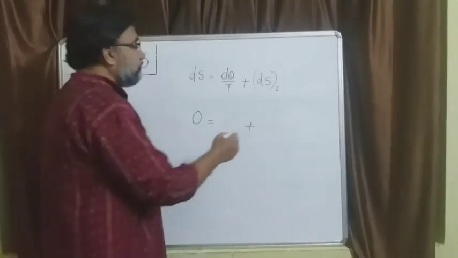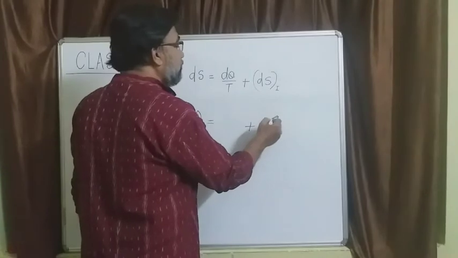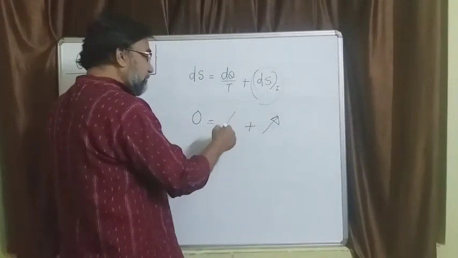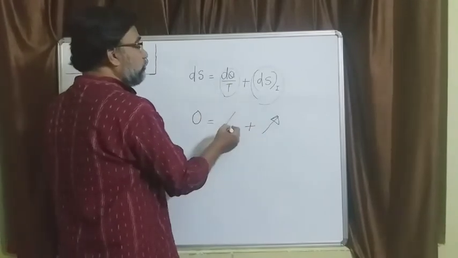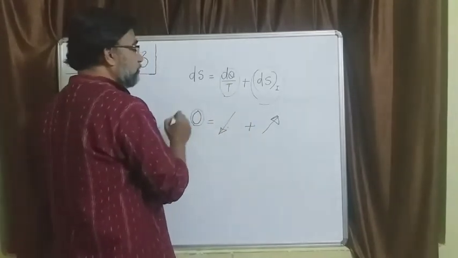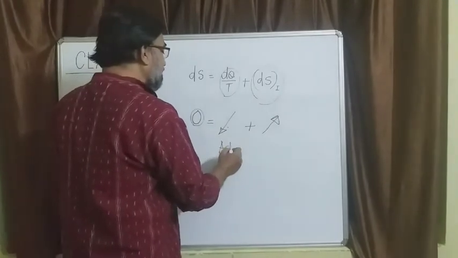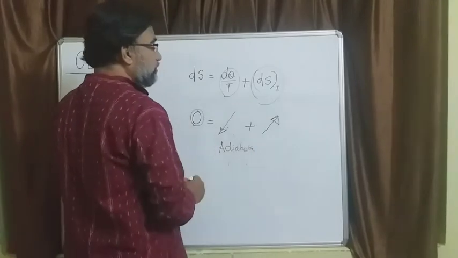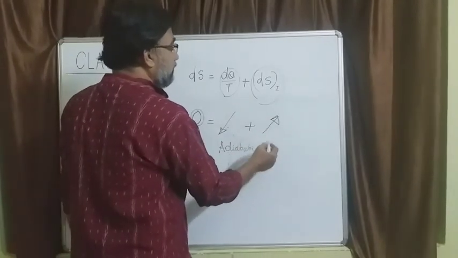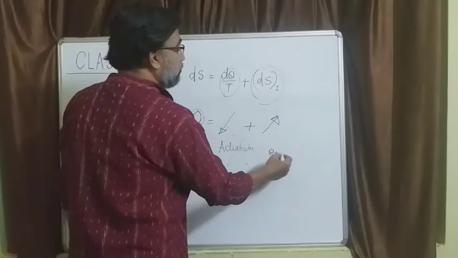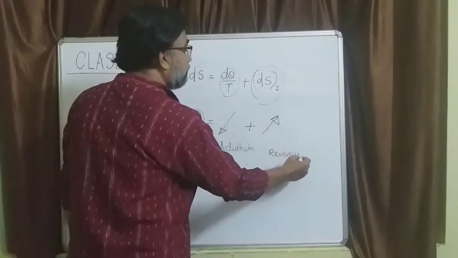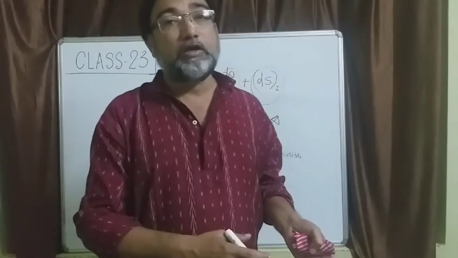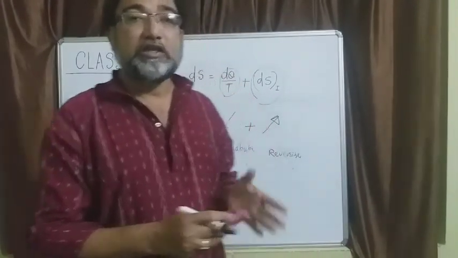So suppose there is some increase in entropy due to this, and there is some decrease in entropy by the same amount due to this, then also this plus this will be equal to 0. So in this case it is not adiabatic because there is some heat transfer. So it is not adiabatic, and there is some entropy change due to irreversibility. So this is also not reversible. So an isoentropic process does not necessarily have to be a reversible process. It can be irreversible also.